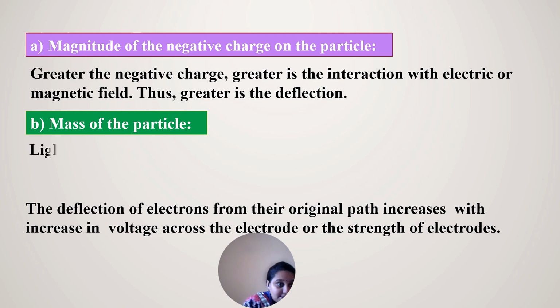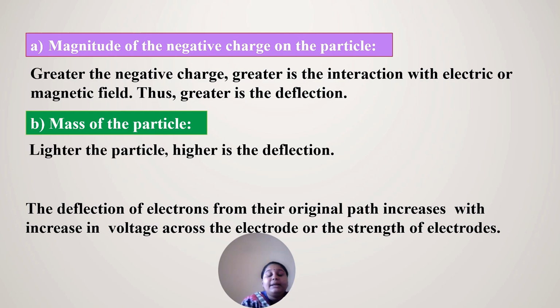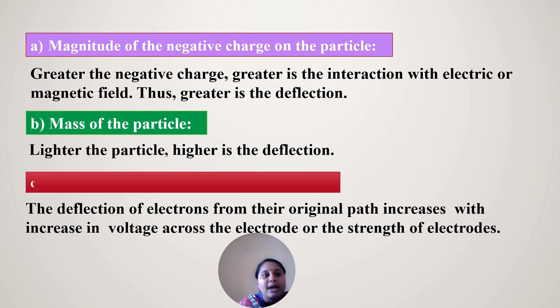Now the mass of the particle. The lighter the particle, the higher the deflection. If the particle or the electron is very light, it deflects quickly because there is no weight in it. And strength: if the voltage is high, the strength increases.